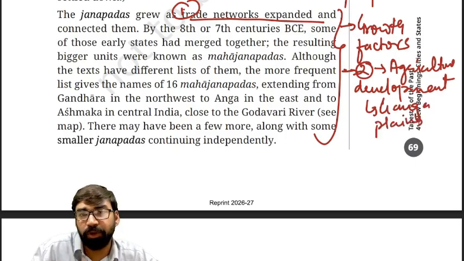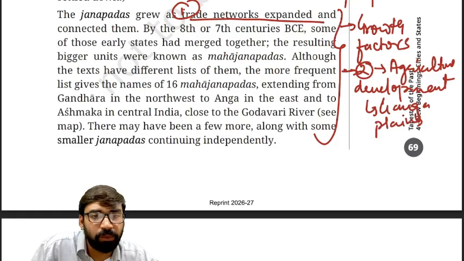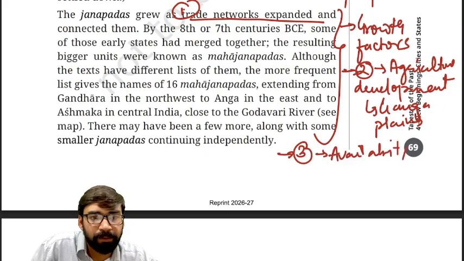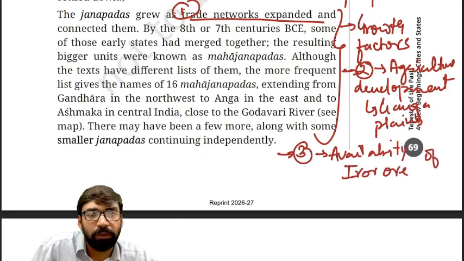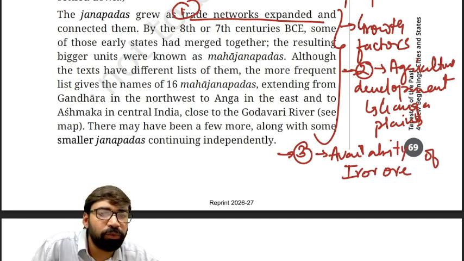Then the third important reason, availability of iron ore on mountains or hills. Clear? And then formation of new trade routes.